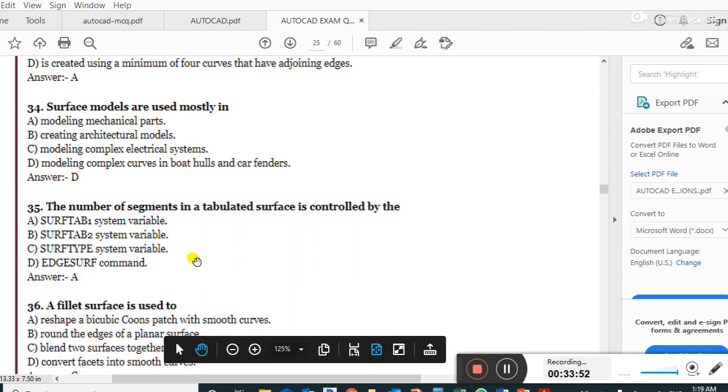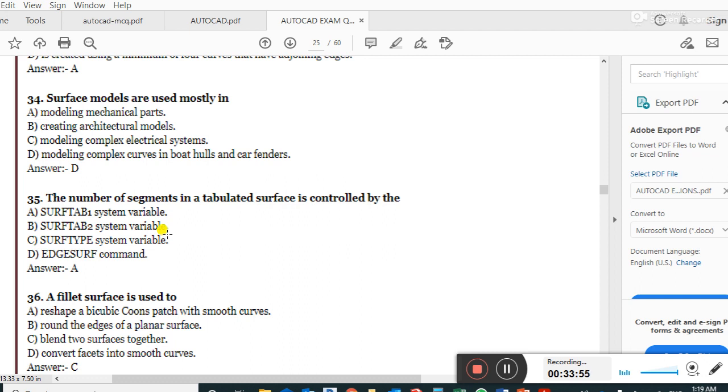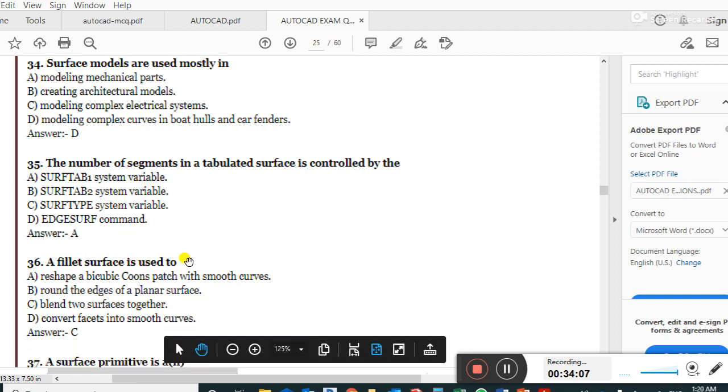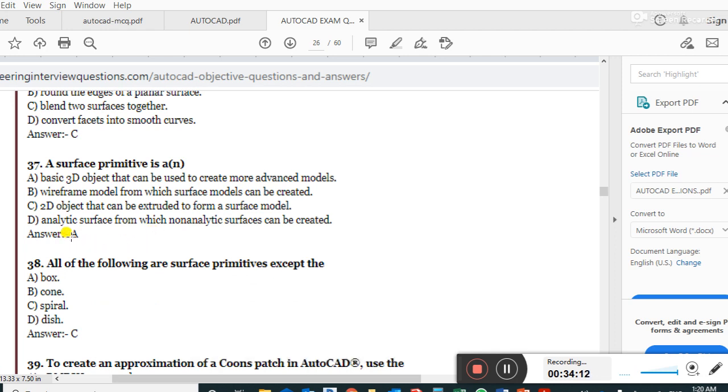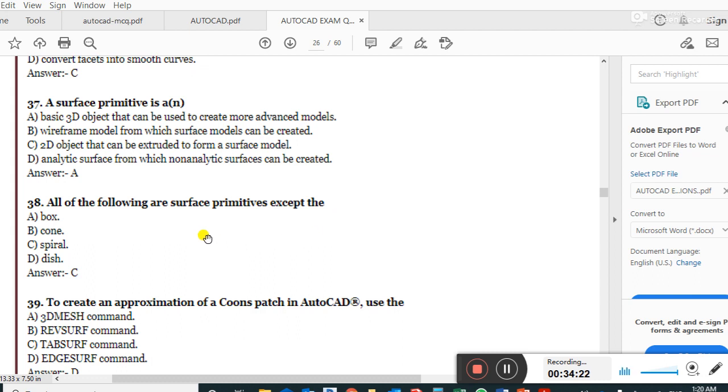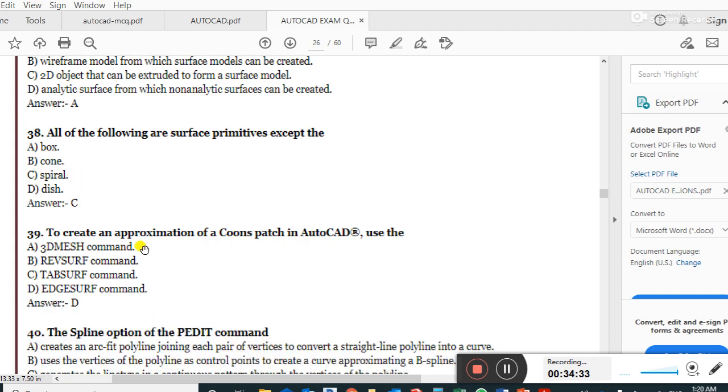35. Question number 35. The number of segments in a tabulated surface is controlled by the surftab1 system variable. 36. A fill surface is a basic 3D object that can be used to create more advanced models. Right answer. All of the following are surface primitives except sphere. Spiral is the right answer.